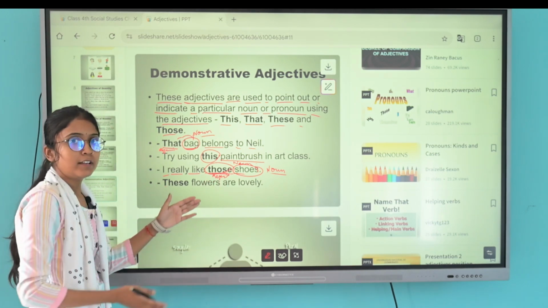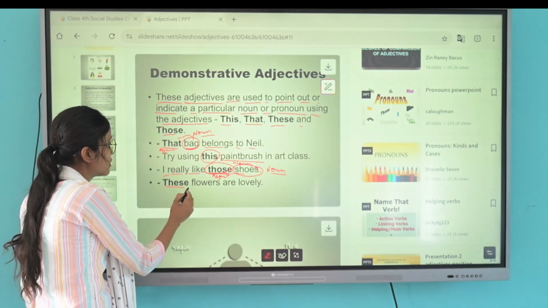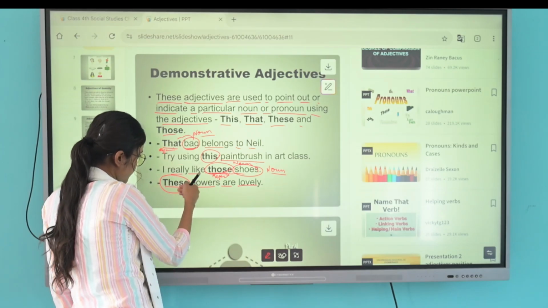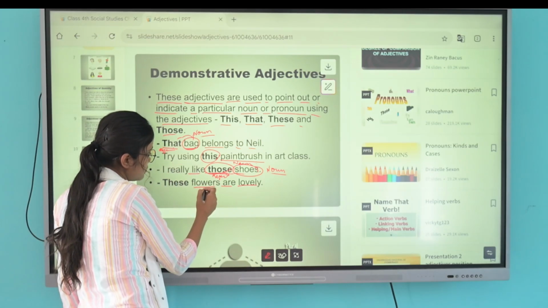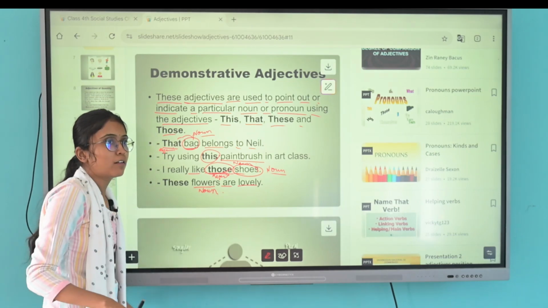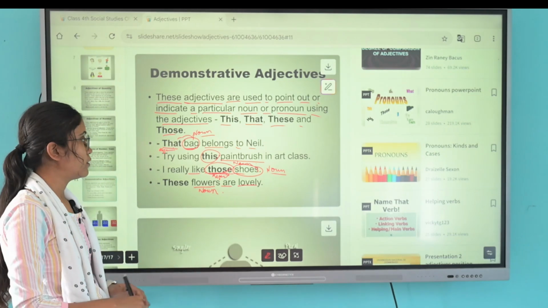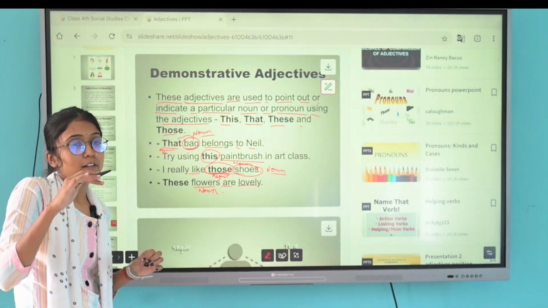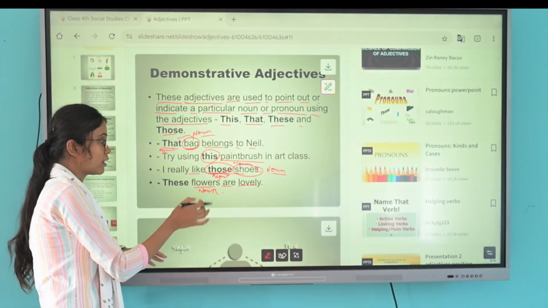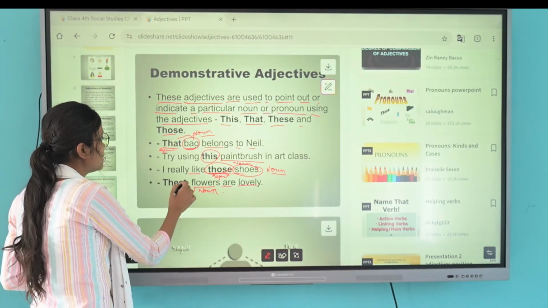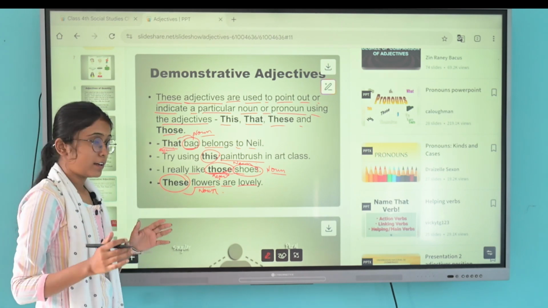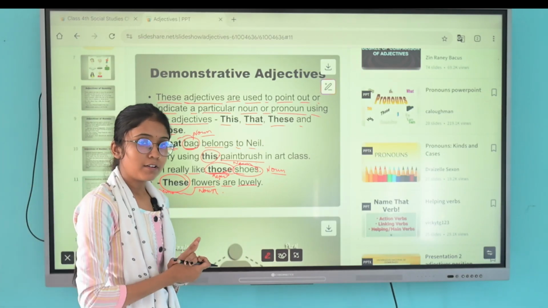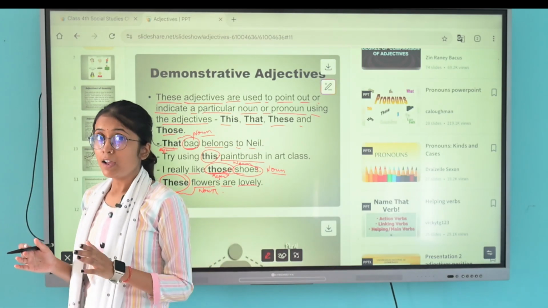Which kind of adjective? Demonstrative adjective. These flowers are lovely. Flowers are nouns. It describes the flowers, like those flowers are beautiful, these flowers are lovely. So these are included in demonstrative adjectives. Understood, everyone? Okay, let's move towards the next.